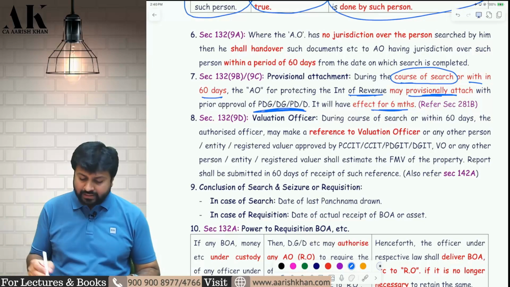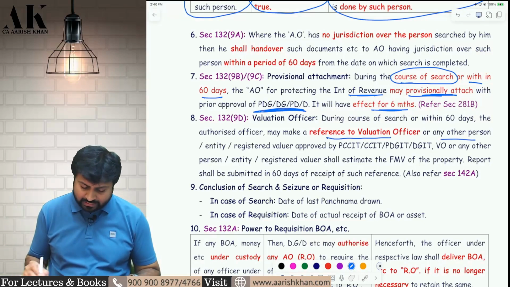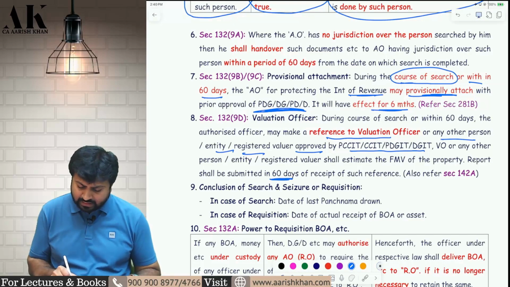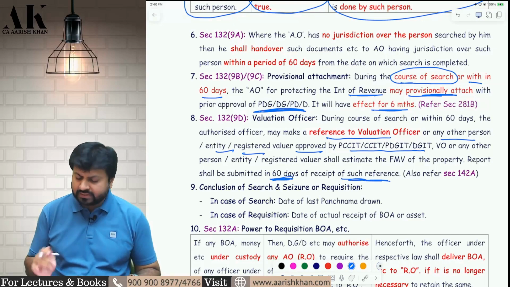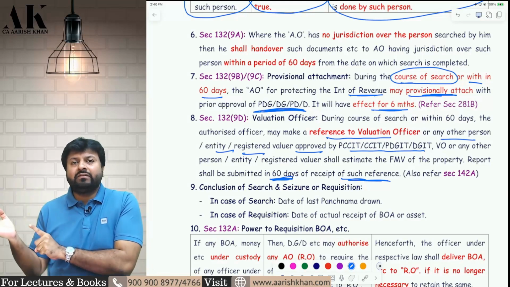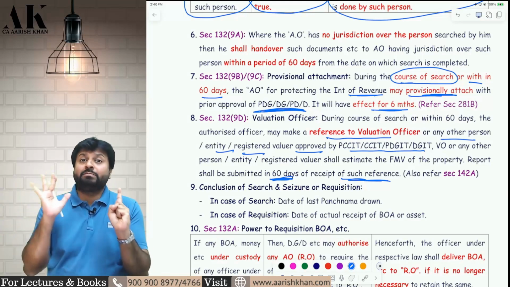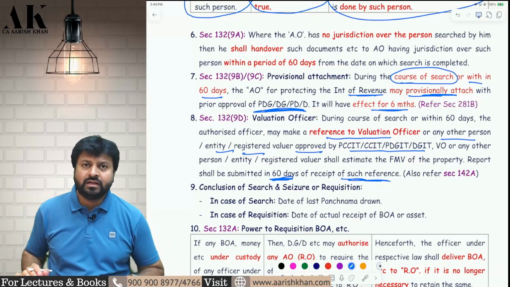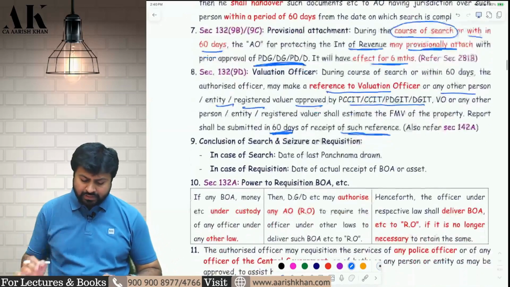So they can refer the matter to a valuation officer or to any other person, entity, or registered valuer approved by the Commissioner of Income Tax, etc. And the valuation officer will give the certificate within 60 days from the date of receipt of such reference. So they will give the valuation report within how many days? Within 60 days. Generally under 142A, the valuation officer takes 6 months, but here 6 months will be too much. So in 60 days he has to revert back and give the valuation certificate. Okay, I hope it is clear to all of you.